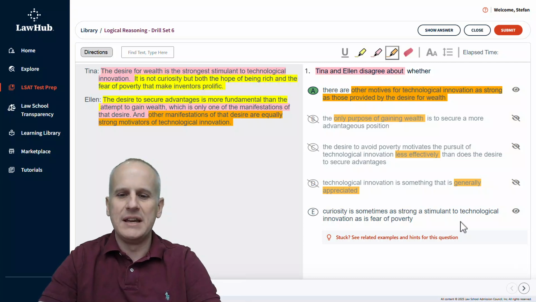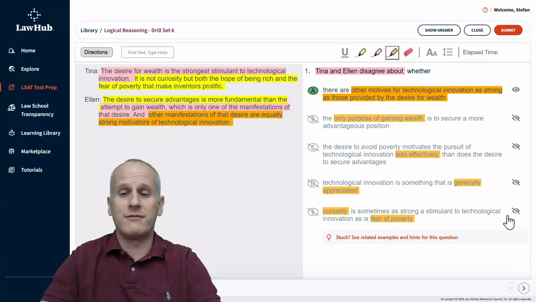And then lastly, choice E, curiosity is sometimes as strong a stimulant to technological innovation as is fear of poverty. Well, this compares two variables that are not regarding the desire for wealth, which is an issue for both Tina and Ellen. So we can eliminate choice E as introducing an additional concept that would need additional information to definitively state that Tina and Ellen would disagree about choice E. Whereas for choice A, we hopefully discovered a while ago that Tina and Ellen must disagree about that statement.